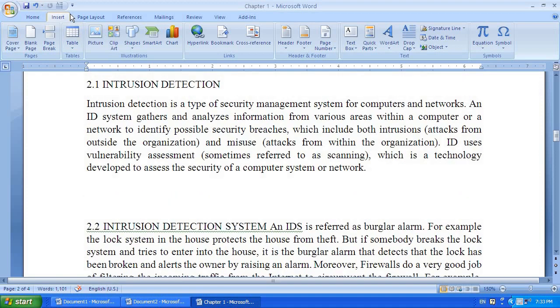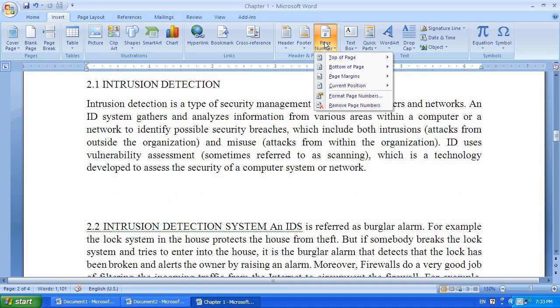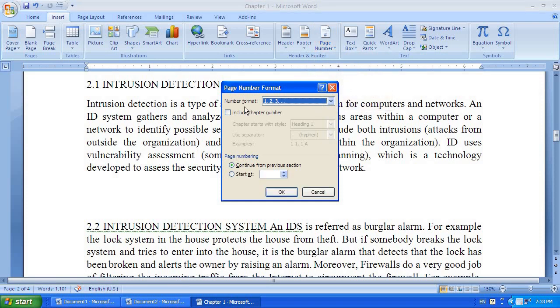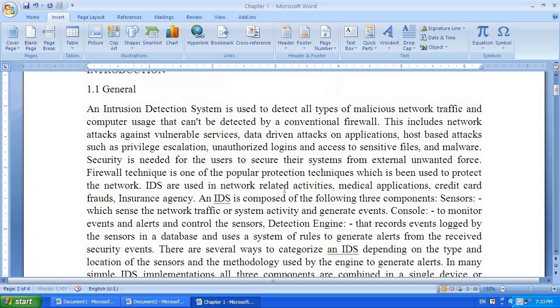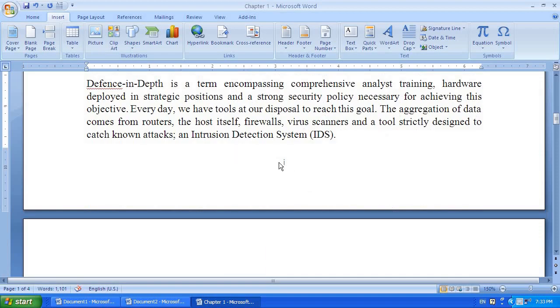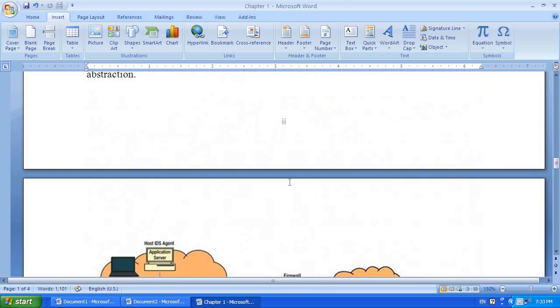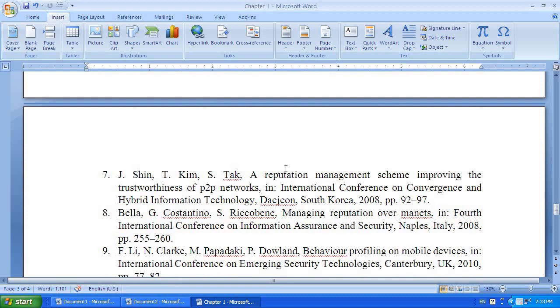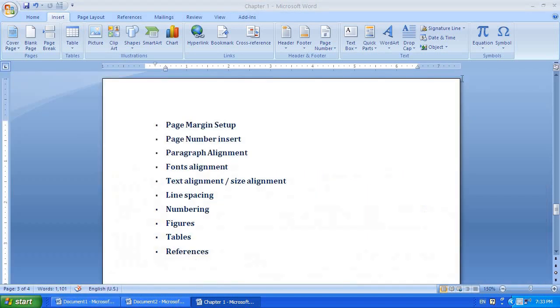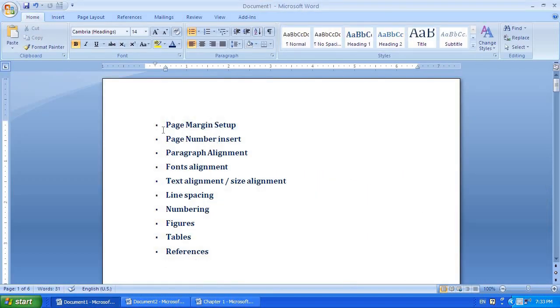Again for that part you will go here, Insert, Page Numbers, then Format Page Numbers. Click this. Here Number Format is there. Instead of 1 2 3, select Roman numerals and click OK. What happens is, here you can see this is Roman numeral 1, and this is Roman numeral 2. Like this it will automatically take. So the page number insert is also over.